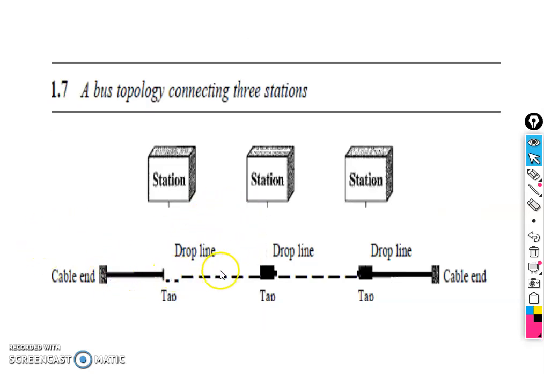This is the backbone cable starting and ending, and this is the drop line. Here in this diagram it is not visible, but actually there is a line between this backbone cable and the station, and this line is named the drop line, and this is the tap which is used to get the information from the backbone cable.